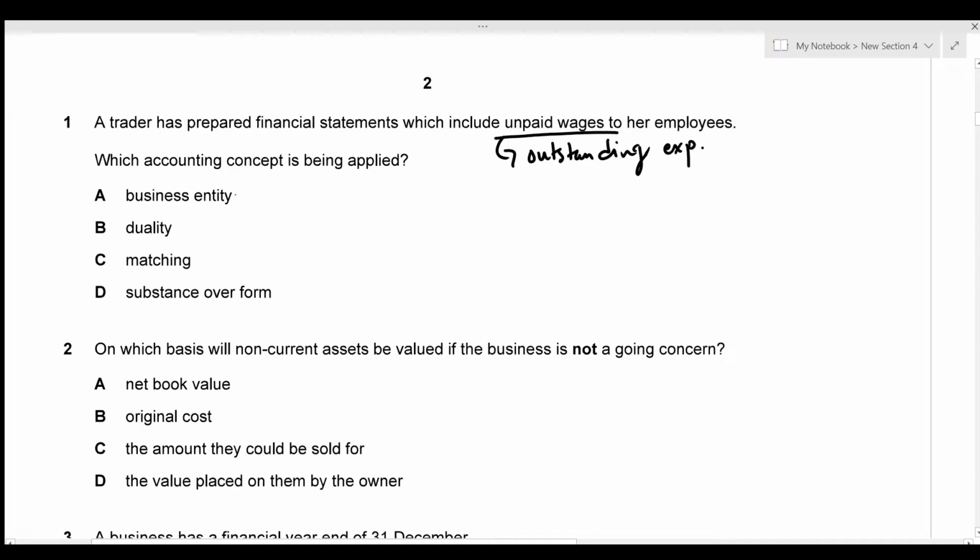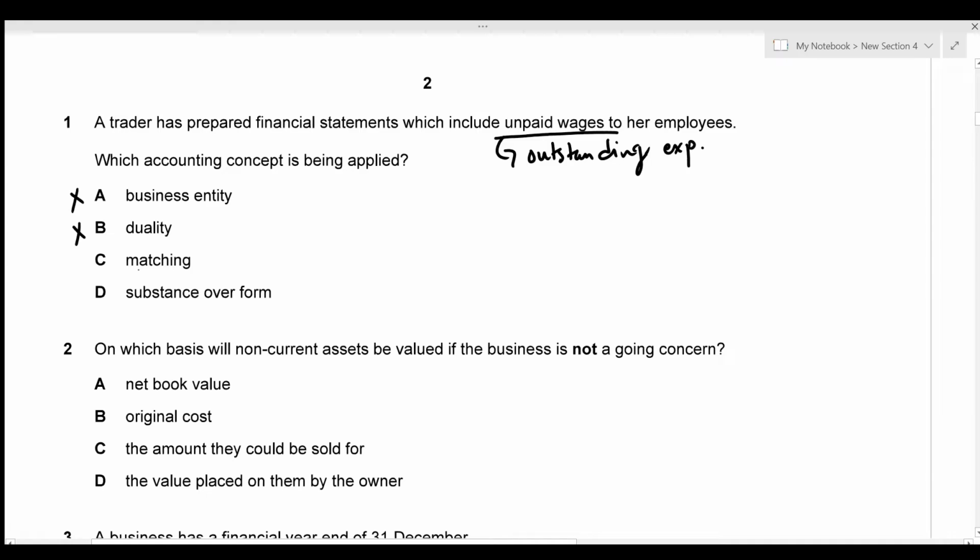The first option given is business entity. We know that the business entity concept states that the business and its owners are treated as two separately identifiable parties, which is not what is being referred to or applied in the question. So option A is incorrect. The second option given is the duality concept, and we know that the duality concept states that every business transaction requires recording in two different accounts. So it's not something that is being referred to or applied in the question. So this is incorrect. The third option given is the matching concept.